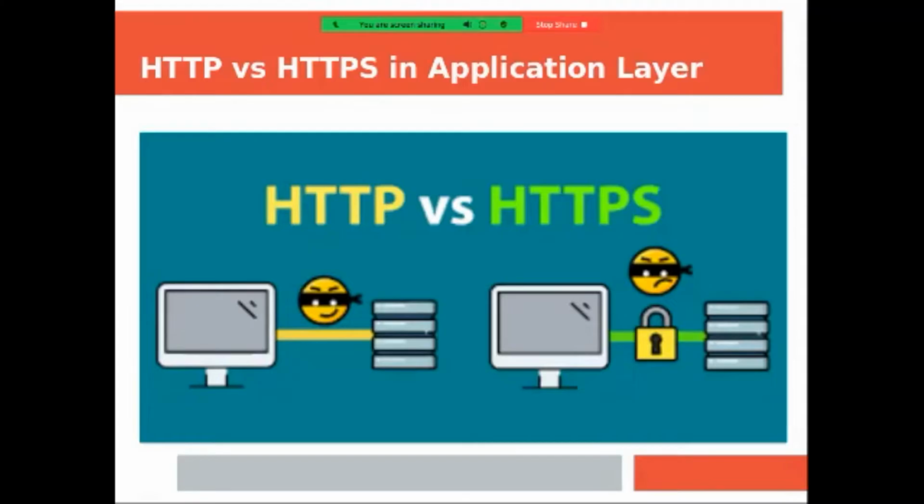But if you are accessing Gmail, you want privacy, because your Gmail should not be accessed by anybody else. So in that case, we use HTTPS. If you are doing normal searching, then you can use the HTTP protocol. You might have noticed that some websites show an HTTP status, meaning the site is not secured. Our university website is also not secured, it uses the HTTP protocol.